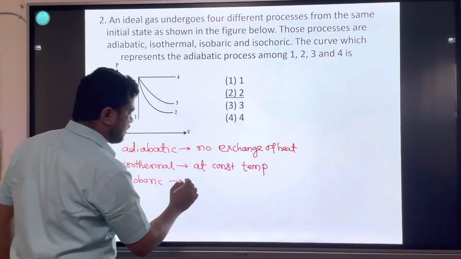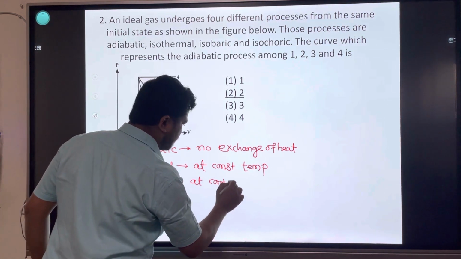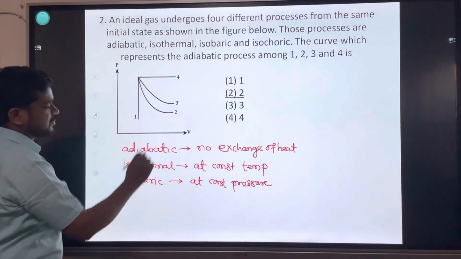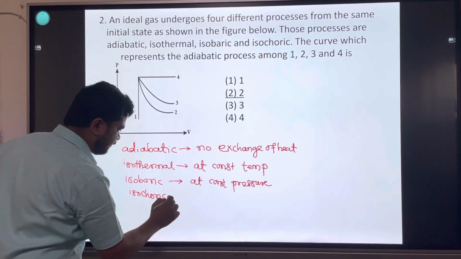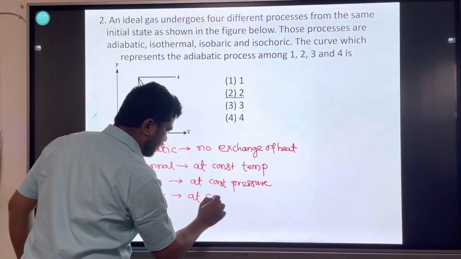The process which undergoes at constant pressure. And the last one is isochoric process. The process which undergoes at constant volume.